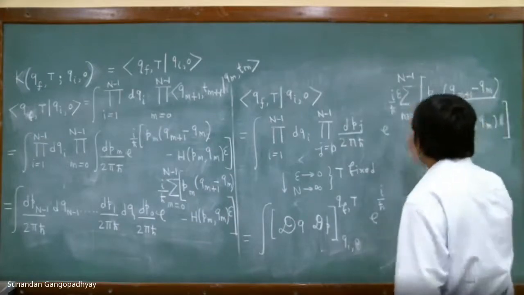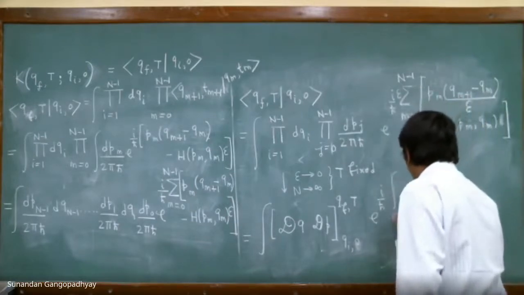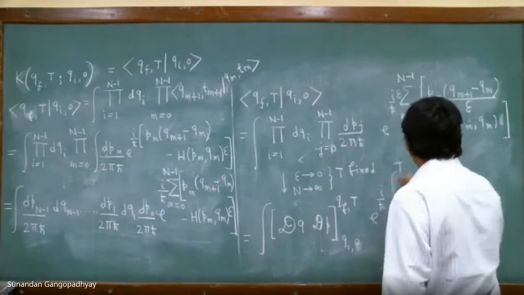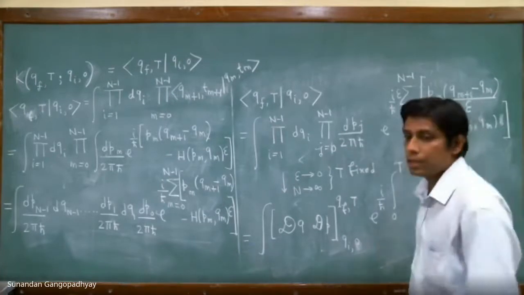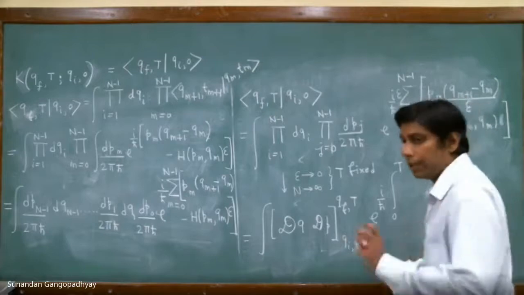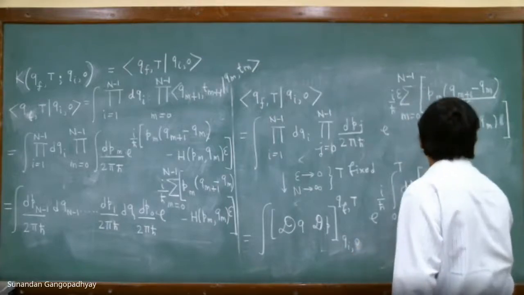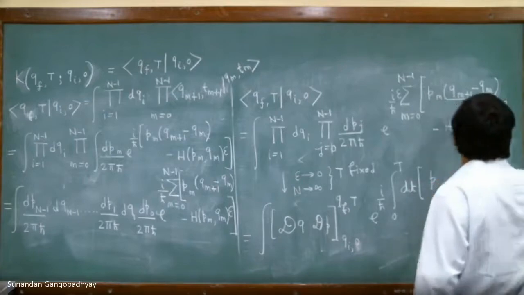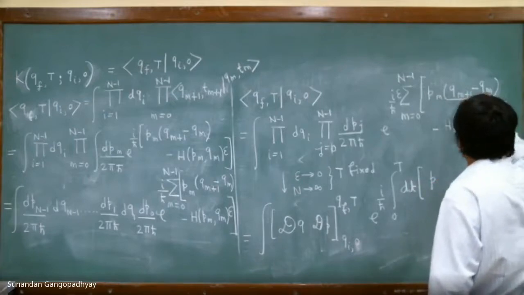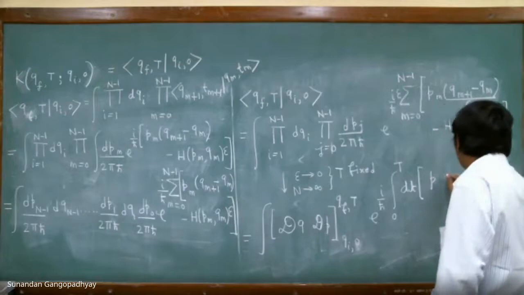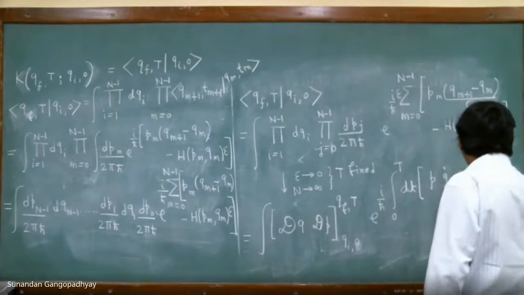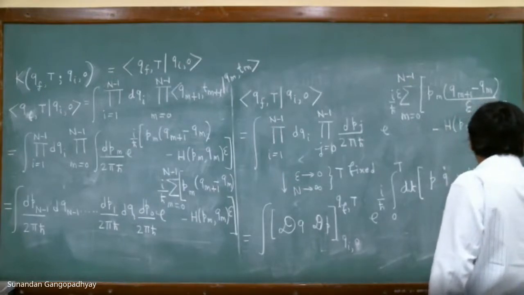So this summation now becomes an integral. So this becomes 0 to t. This epsilon is an infinitesimally small time interval. So this becomes dt, and this becomes p. This is qn plus 1 minus qn by epsilon. So this becomes q dot minus H of p.